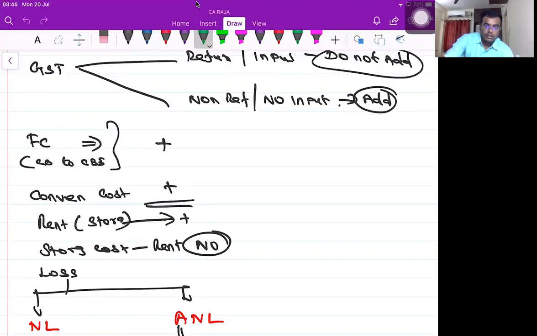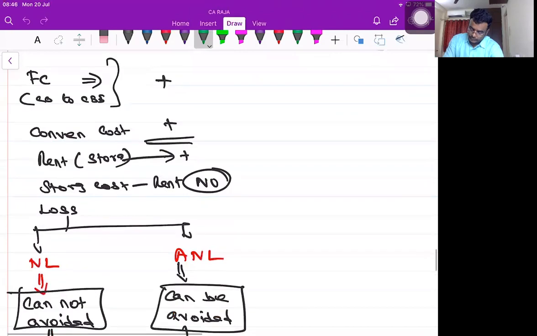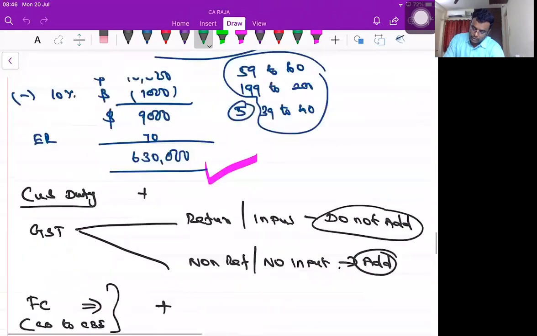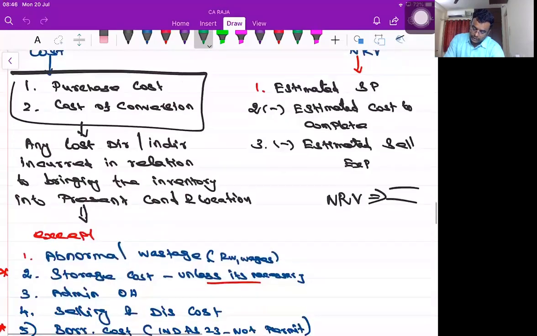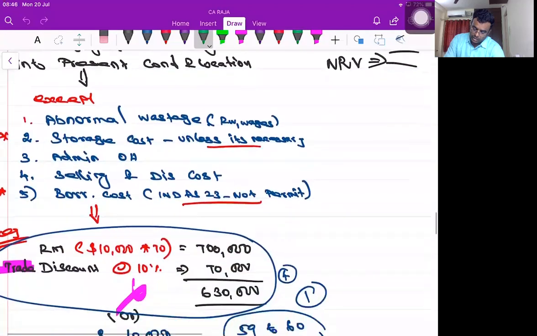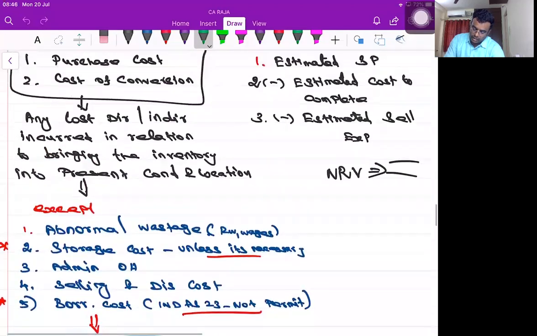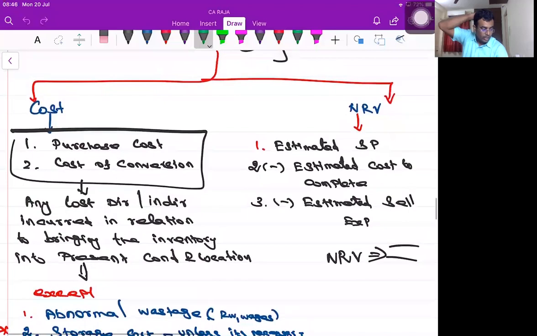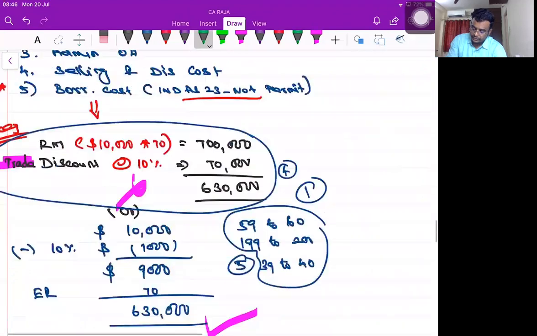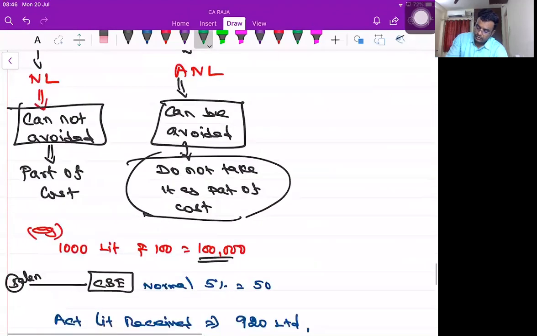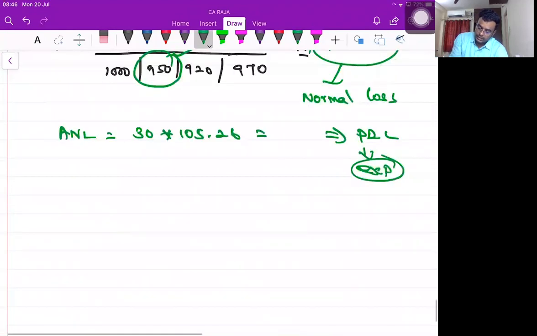We'll see. Okay. So I think we discussed the cost part in detail: what costs are supposed to be added, what costs are not supposed to be added. Do you have control with respect to this? Yes, sir. Shall I go with this part? Yes, sir. Okay. Let me use this space.